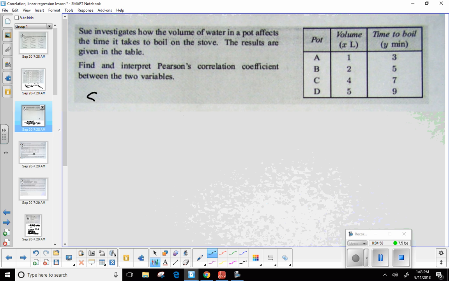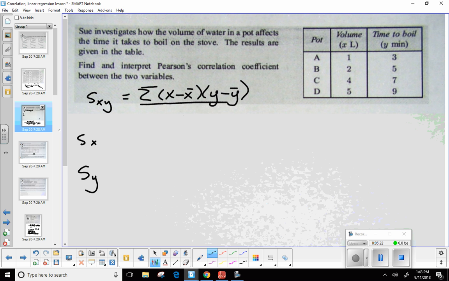We call them S sub xy, S sub x, and S sub y. Now, S sub xy, you're going to come to know this formula as the covariance. So this is if I'm going to go ahead and take the sum, if I could write a summation symbol here, the sum of x minus its mean times y minus its mean divided by n. Let me make sure I'm remembering this correctly off the top of my head because I don't want to make a mistake. Okay. Of course it's perfect. Very quiet when I said that.